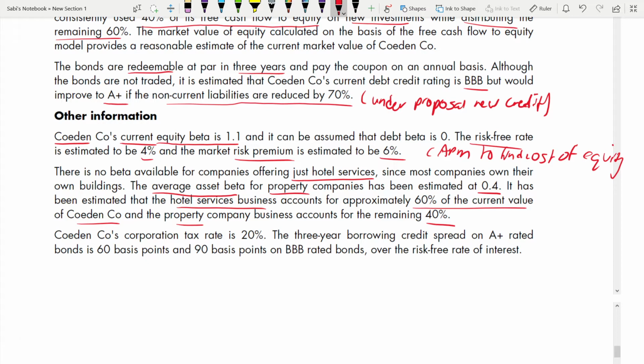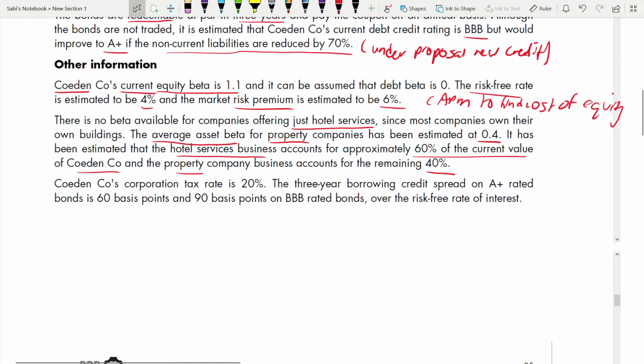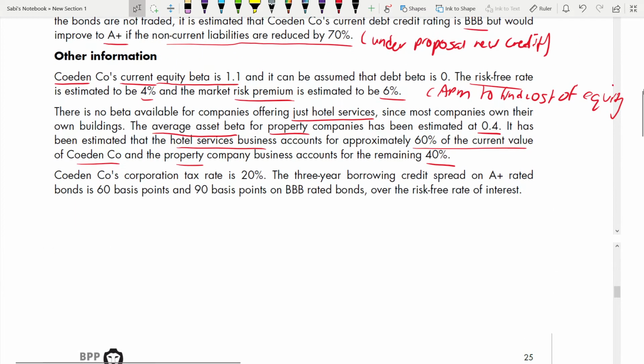Okay. Now coming to the last para, yes. Coden's corporation tax rate is 20%. Okay. Tax is 20%. The 3-year borrowing credit spread on A plus rated is okay. Of course, you will be given the rate. Okay. A plus is 60 and 90 basis point for triple B over the risk-free rate of interest.